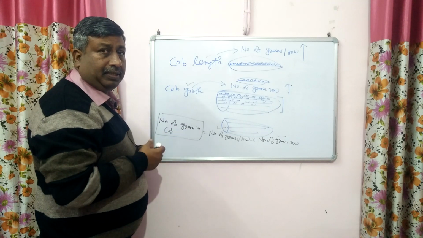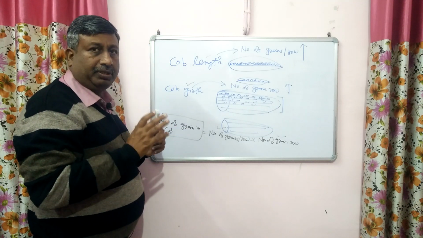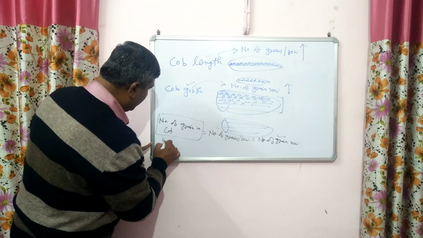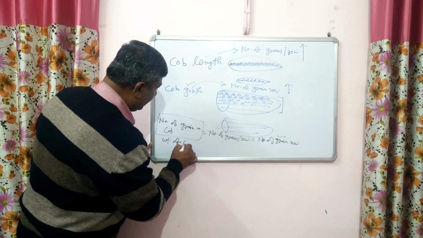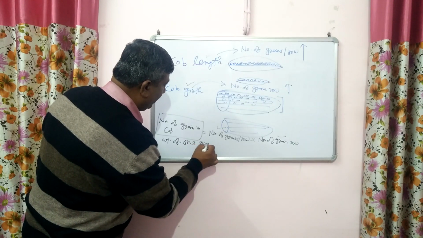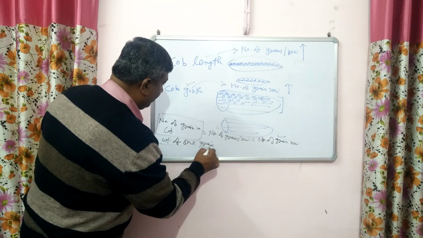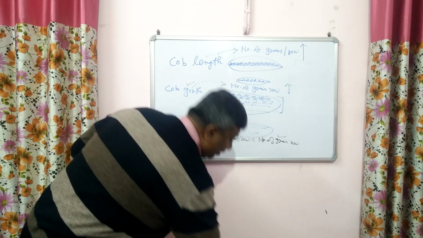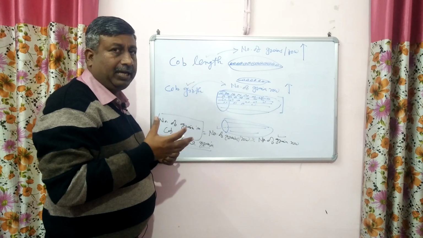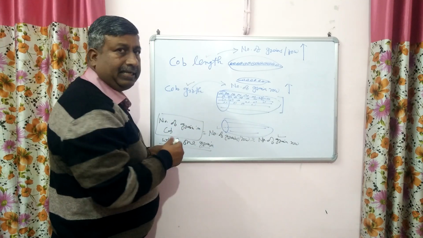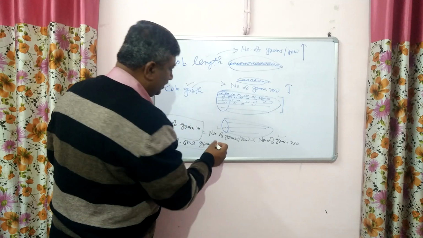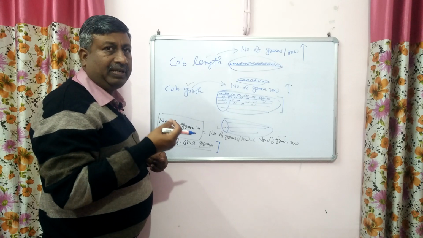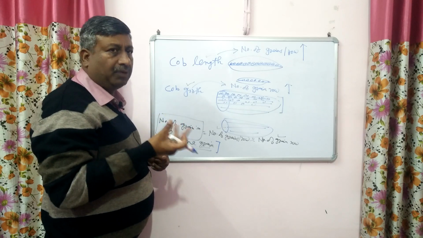And another important parameter in each crop, in cereal crop, in grain crop, is the weight of one grain. What is the weight of one grain? It means grain filling. If the weight of one grain is more, definitely yield will be high. If weight of grain is less, yield will be less. And how is this weight of one grain determined? It is very difficult to determine the weight of one grain. That's why we take 100 seeds or 1000 seeds.